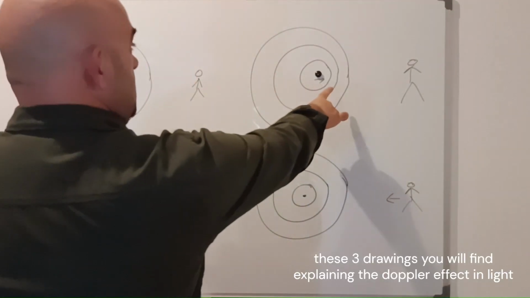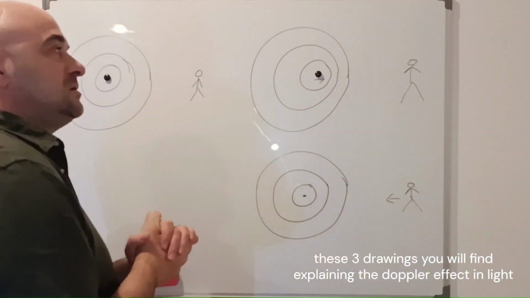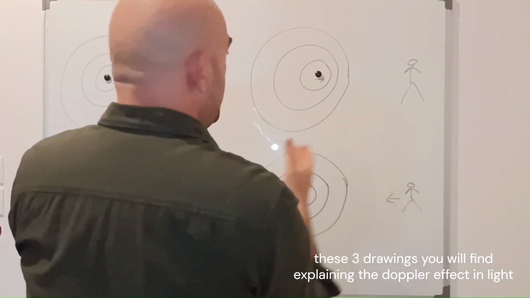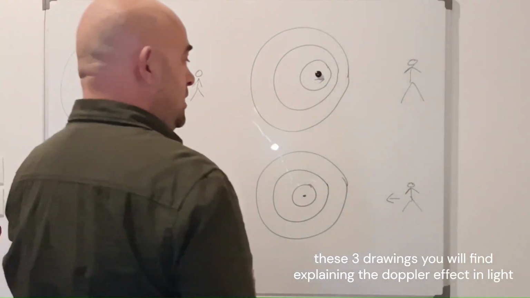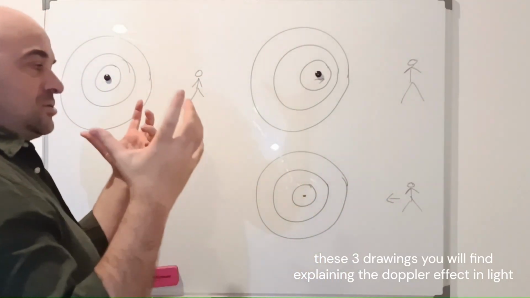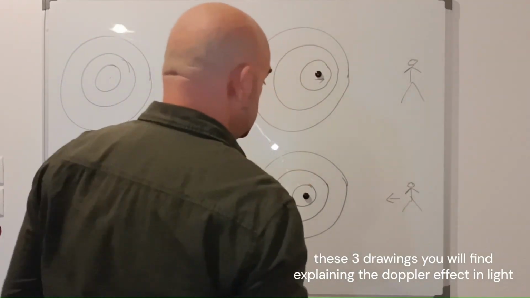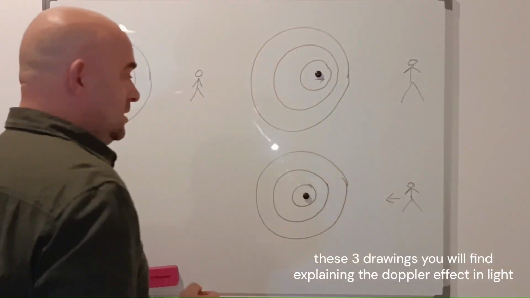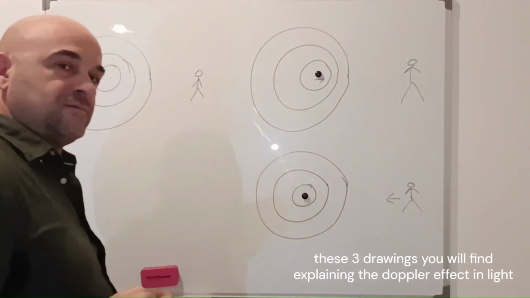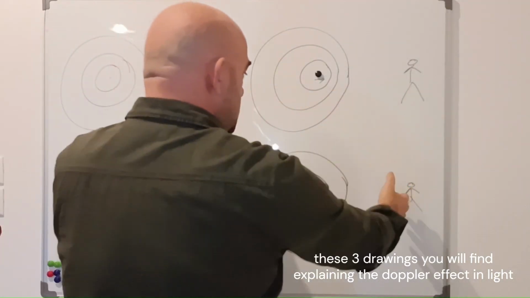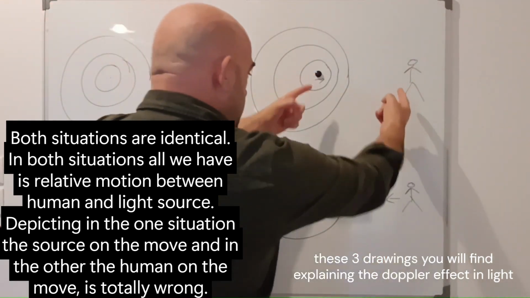This is the example that you will see when the scientific community tries to explain the Doppler effect and says that the source is moving towards the human. But when they say that the human is moving towards the source, they keep the source at the center of the waves. In both situations, all that we have is relative motion between human and source.